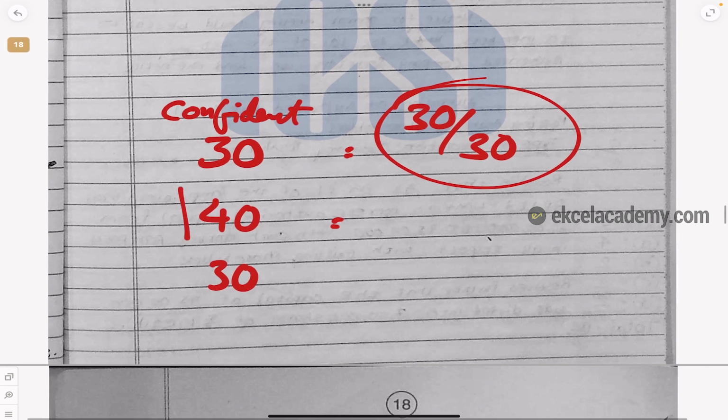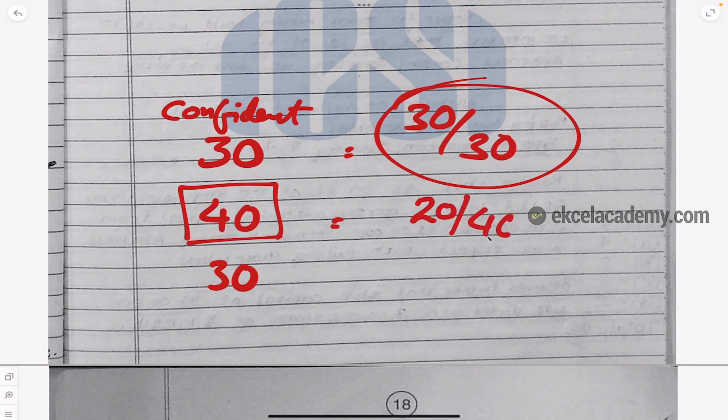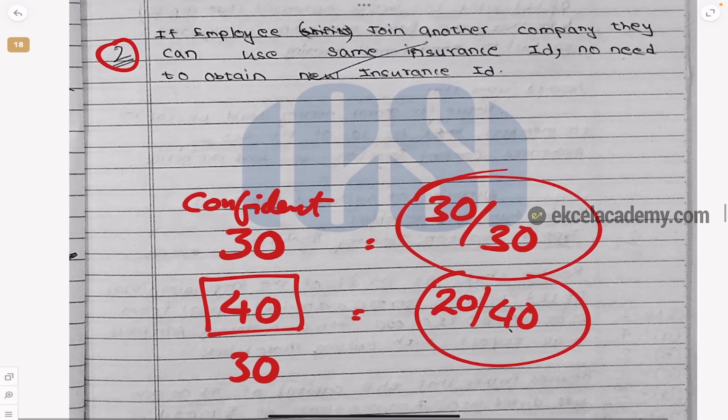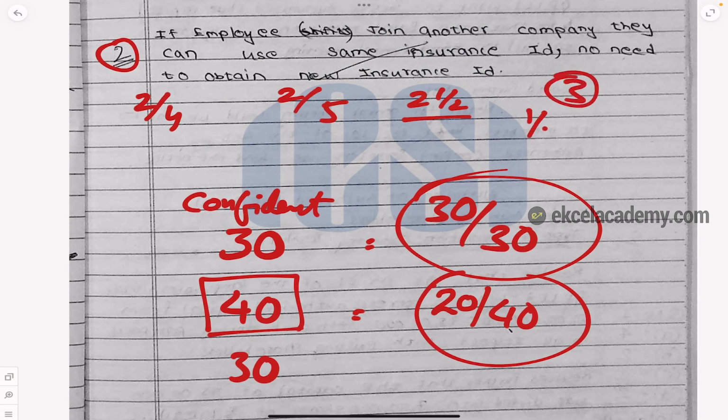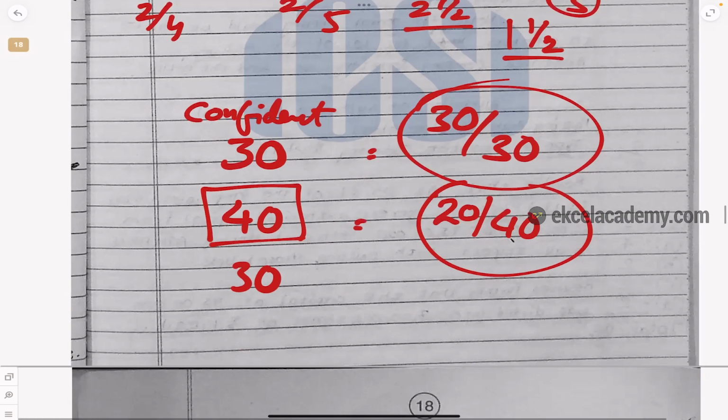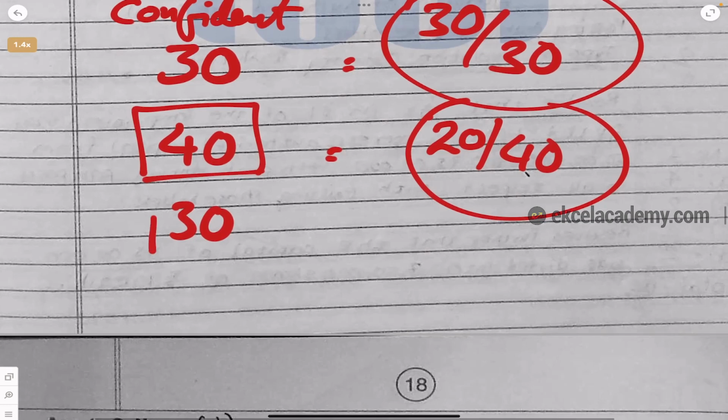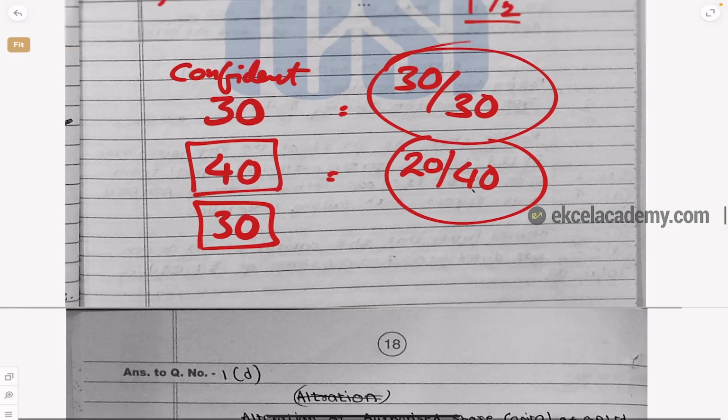Let us say there are 40 marks of questions where your knowledge is half. You are not very sure about it. So you will get half marks, 20 out of 40, let us say. That means for every 4 marks question, you will get 2. For 5 marks, you will get 2 or 2.5. For a 3 marks question, you will get 1.5. Something like that. So you get 20 out of 40. Then the last 30 marks, you think it is very difficult. But you will know something. You have studied for 3 months, 6 months.